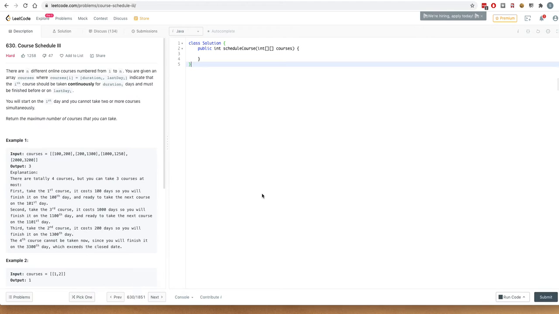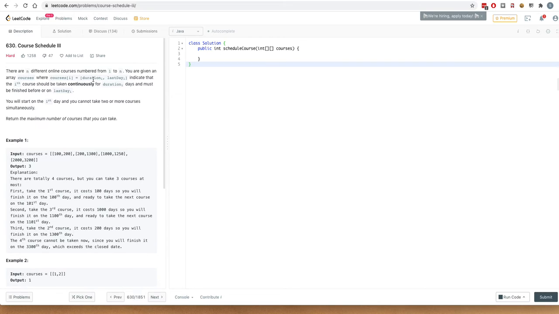Look at LeetCode programming problem number 630, which is Course Schedule III. So this is a hard category LeetCode programming problem. The problem goes as follows. There are n different online courses numbered from 1 to n, which is provided as the input.